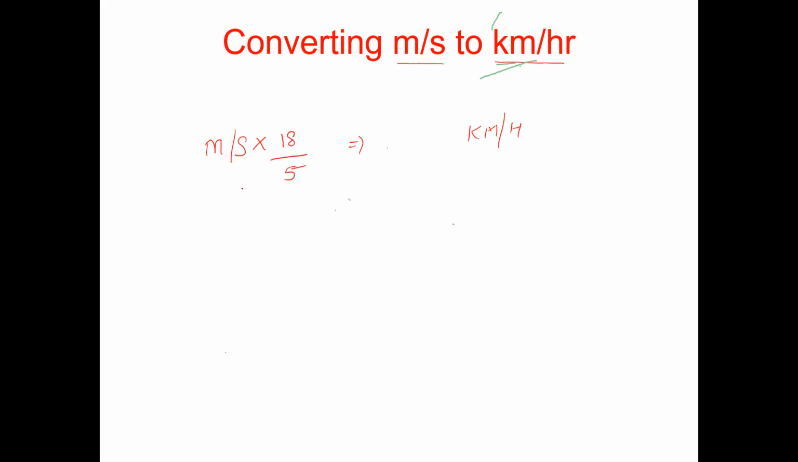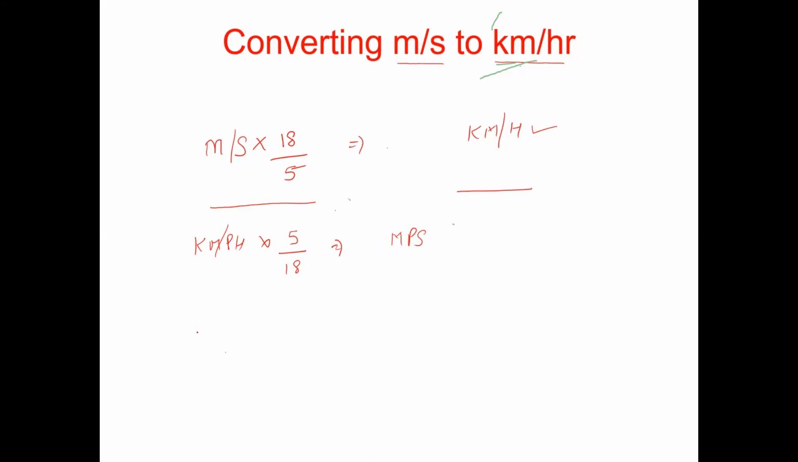If you multiply the speed given in meters per second with 18 and divide it by 5, then you shall get your resultant speed in kilometers per hour. So this is the process of converting the speed given in meters per second to kilometers per hour. This is a very simple process. I am again writing this: if you multiply kilometers per hour with 5 and divide it by 18, then you get your speed in meters per second.